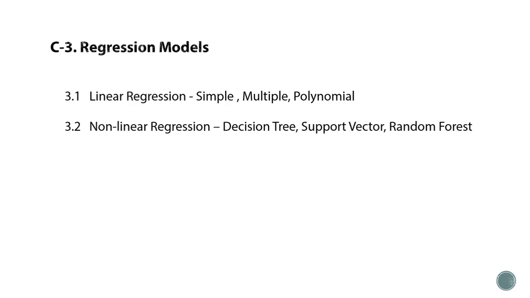Next is support vector. Support vector machine, or in short SVM algorithm, is a popular machine learning tool. It suggests the solutions for both classification and regression problems. And the last one is random forest. Random forests are collaborative learning methods for classification, regression and other tasks. So these are the topics which will be covered in chapter number 3.